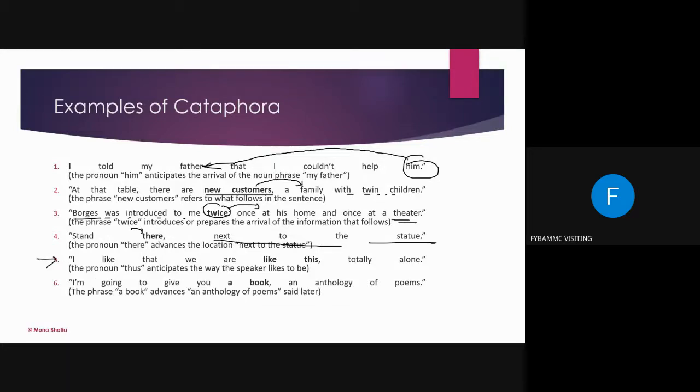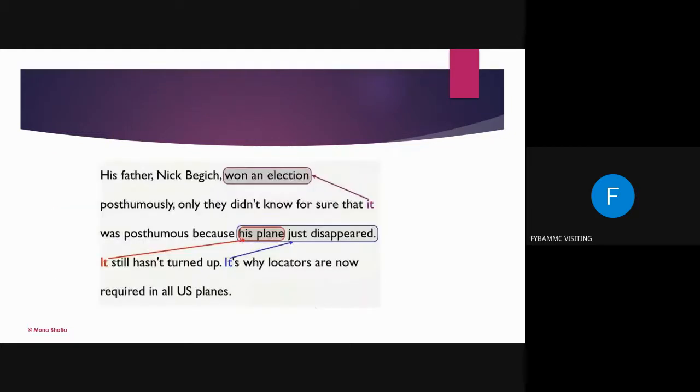We are like this. Like what? Like totally alone. So the information is here. I'm going to give you a book. Now, which book? An anthology of poems. I hope these are good, many examples that will clear your doubt.